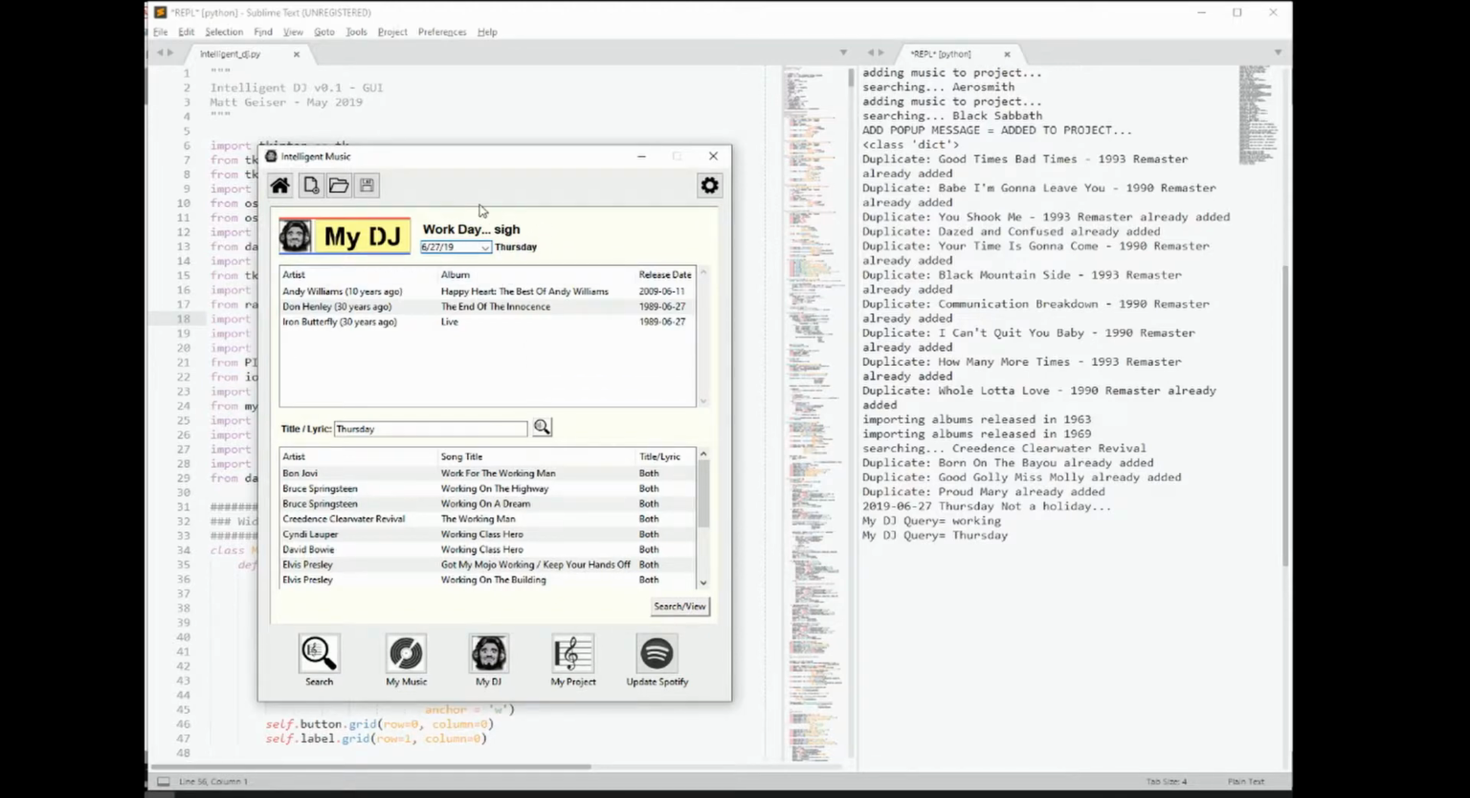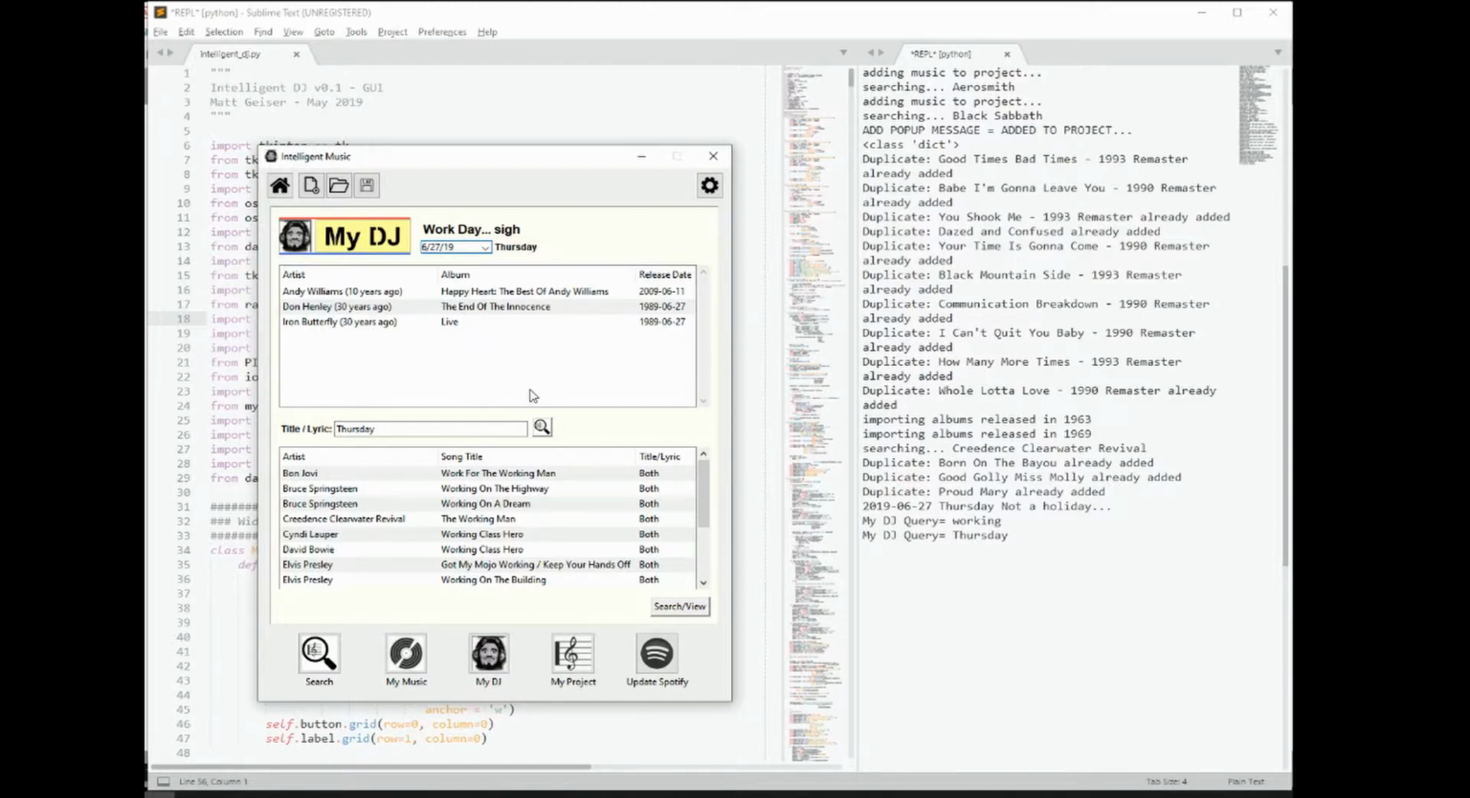So today is Thursday, the 27th. It's a work day. Sigh, it's a work day, and you can see, well, I've got recommendations for workday type stuff coming up here. It's basically looking for work day or work as a search. But I also have some on Thursday because today's Thursday. So that's in this particular lower tree view. In the top one, it's given me a view of the decades. So Andy Williams had a release album from 10 years ago. Don Henley had something 30 years ago, Iron Butterfly.